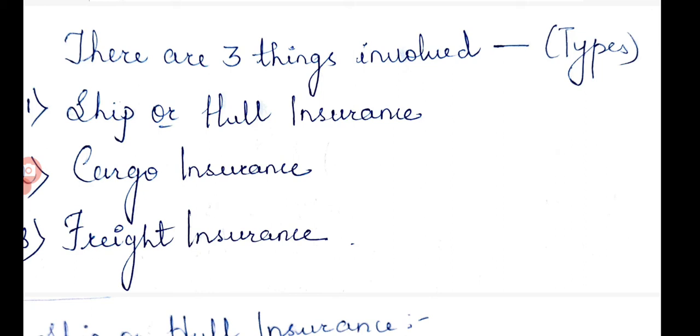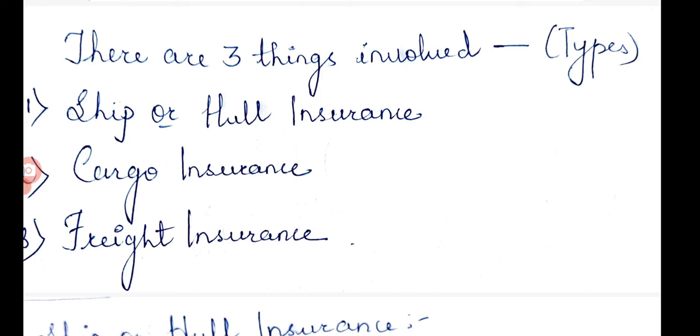Means if any damage is there to the ship, then the insurance company will indemnify that loss only. Only if the ship is damaged, that cost is repaid by the insurance company.